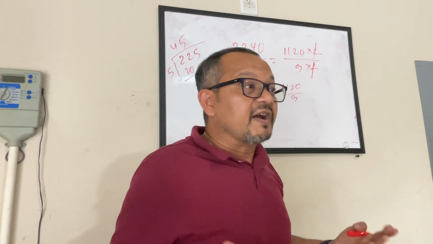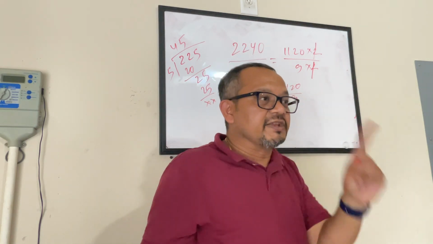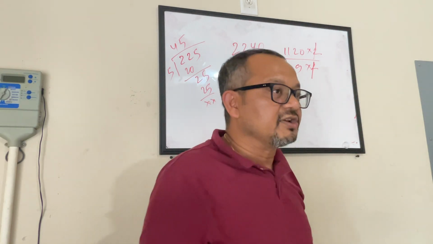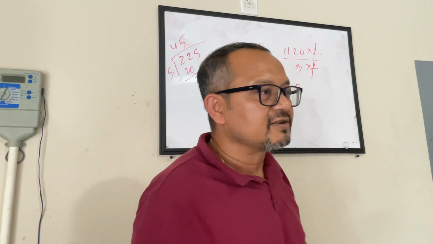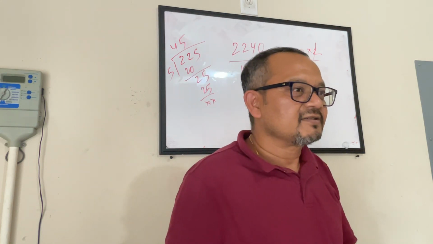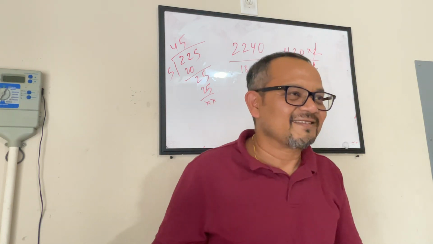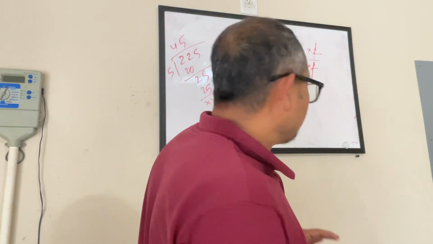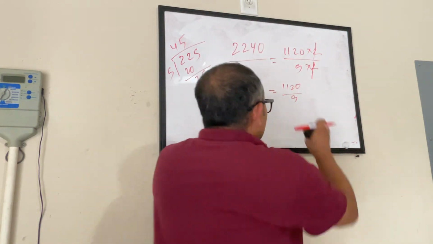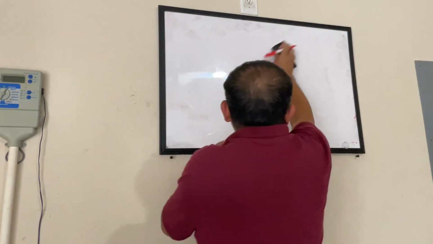Can any number be divided by 9 or 3? There is only one trick. For 3 and 9, does anybody know how you can find out if any number can be divided by 3 or 9 or not, without dividing it? Okay, it's very simple. If you have any number, it's the same formula for 3 and 9.